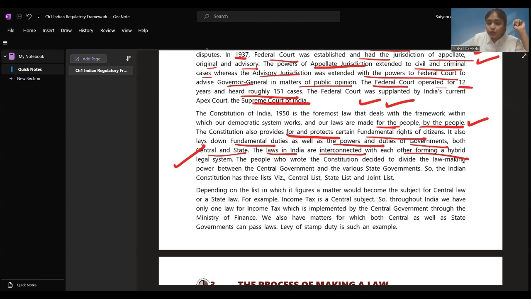People who wrote the constitution decided to divide the law-making power between center and state. People who wrote the constitution divided the law-making power between the center and the state.